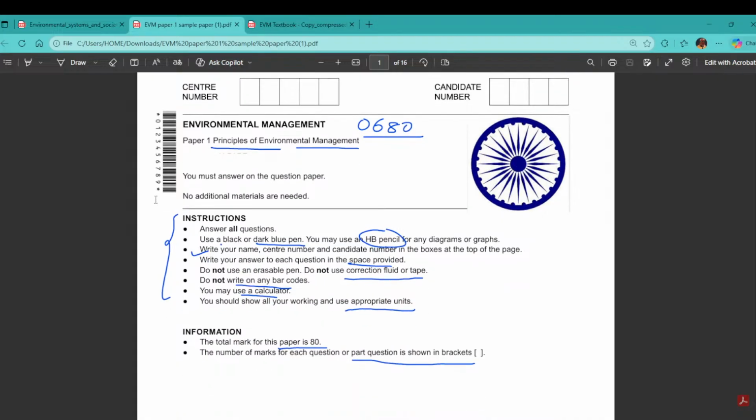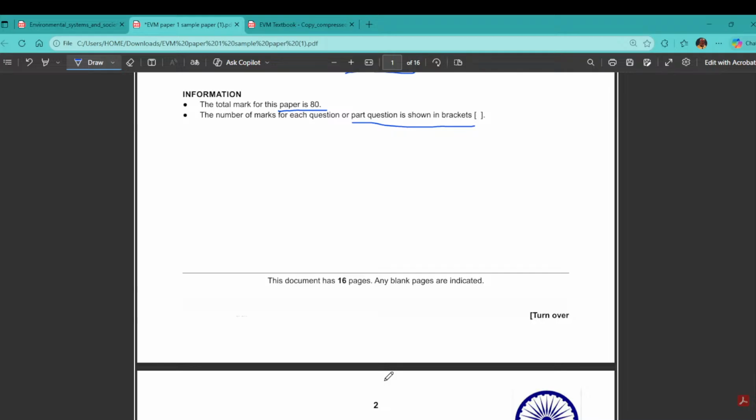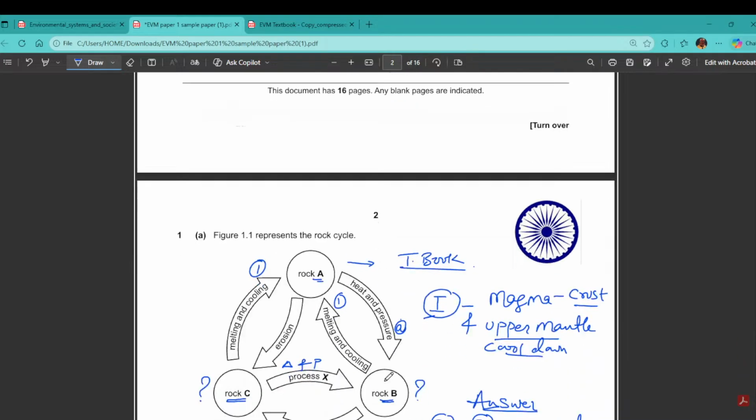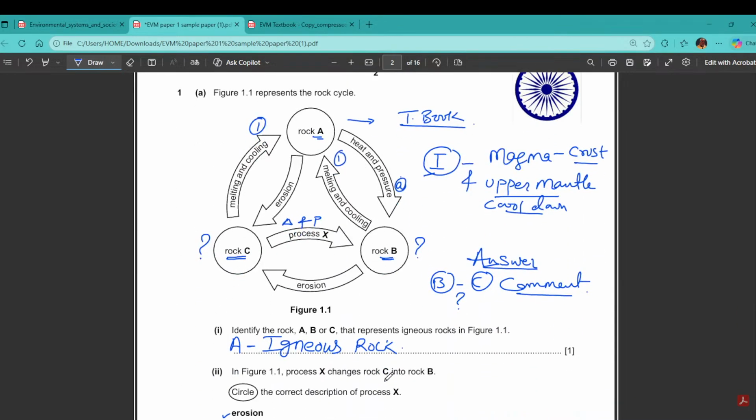You may use a calculator wherever there is working, but after calculation, please do mention the appropriate unit at the end. That's very important. Sometimes the units are given, but sometimes they are not there, so pay attention. Total marks of this paper is 80, and at the end of every question you have the total marks of the question. We have already done chapter 1, the rock cycle, which was the first question of the sample paper.